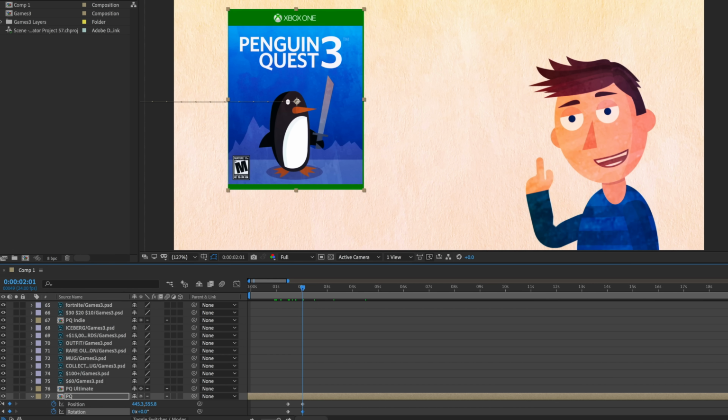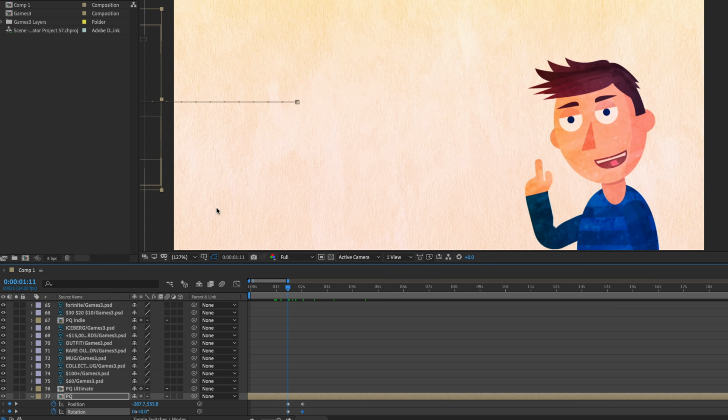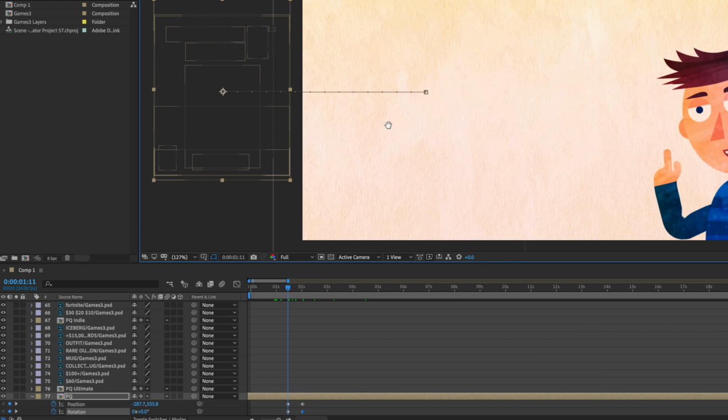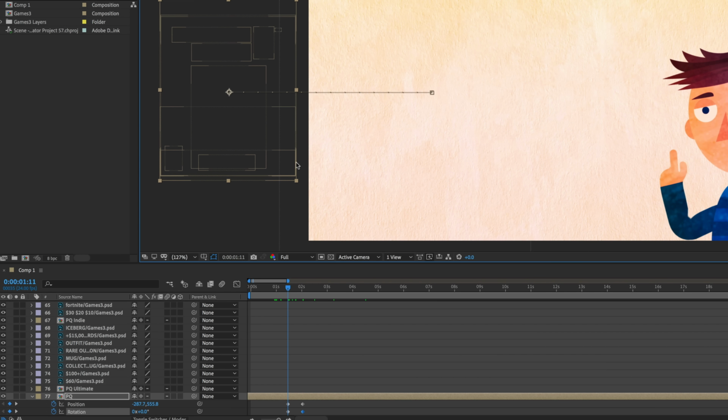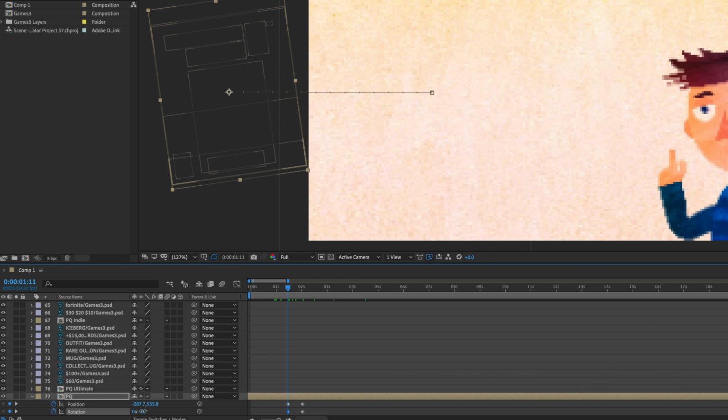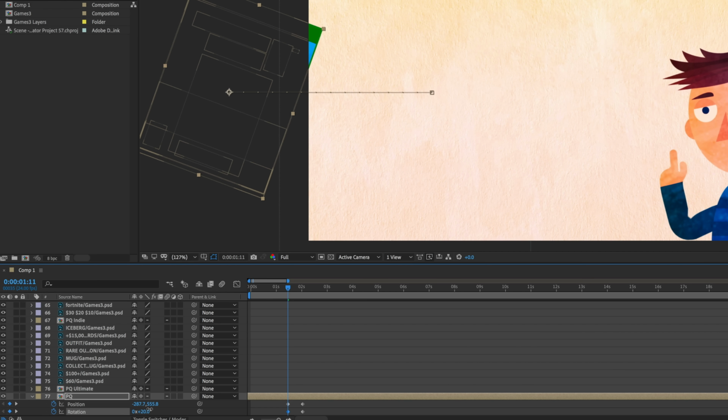Now I want it to kind of remain up like that, but as it's coming in, actually when it's off screen, I think I want it to rotate a little bit more. So let's do this. I'm going to hold down the space bar and just click and drag. And so I can still see my main image with these guides, even though it's off the main screen. And in this case, I think I want it to rotate a little bit. So it has this nice slide, and it kind of rotates into place as it's coming in.